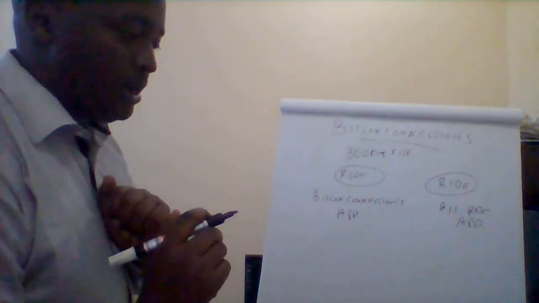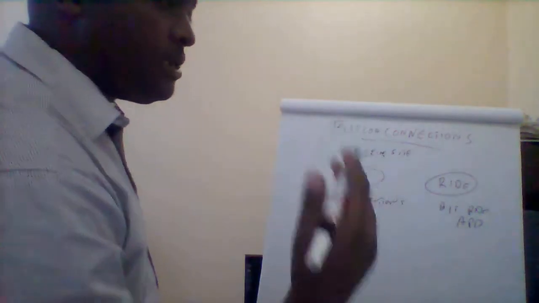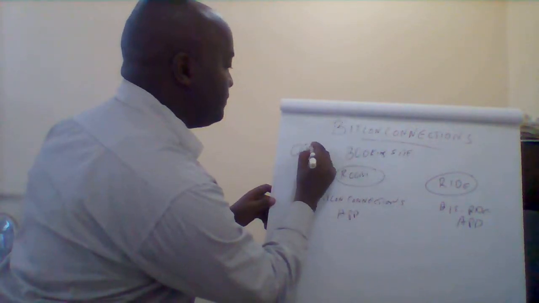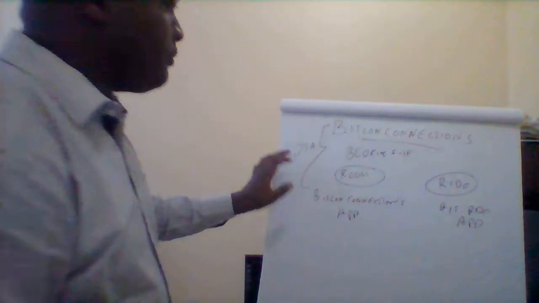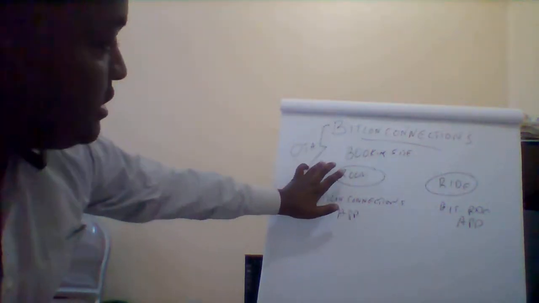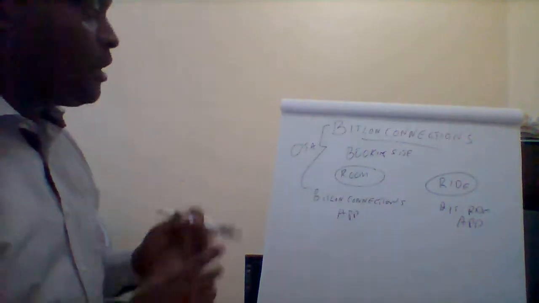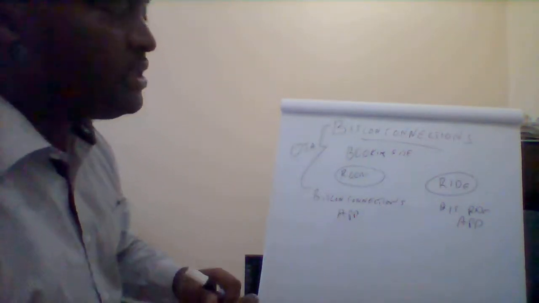Now, here's how it's going to work. In an online reservation OTA, all this will be the process of having an online travel agent. The reason for this online travel agent is that it shall bring a difference.